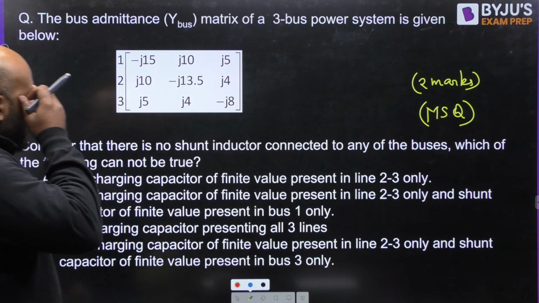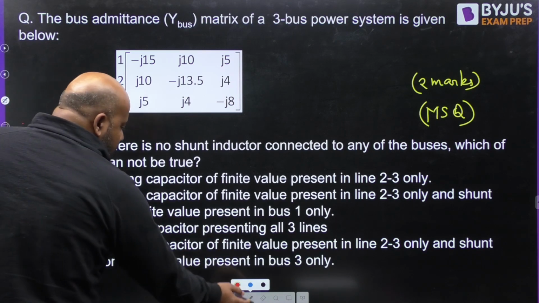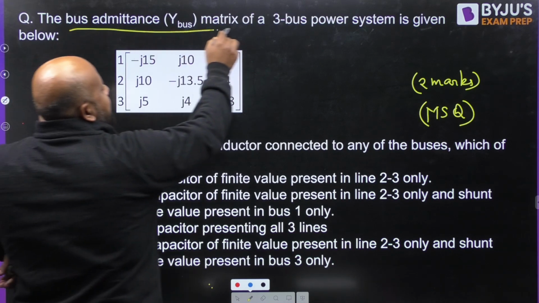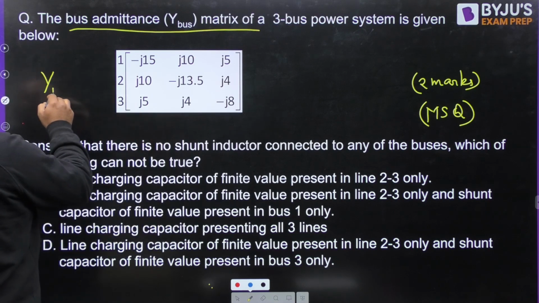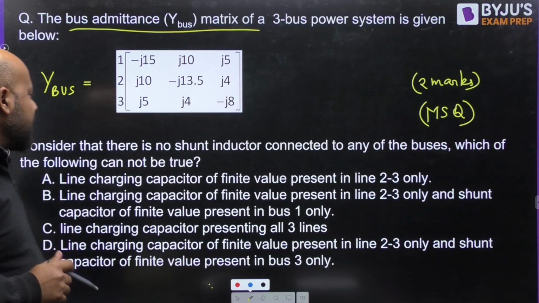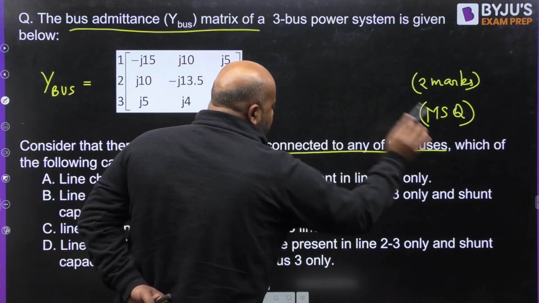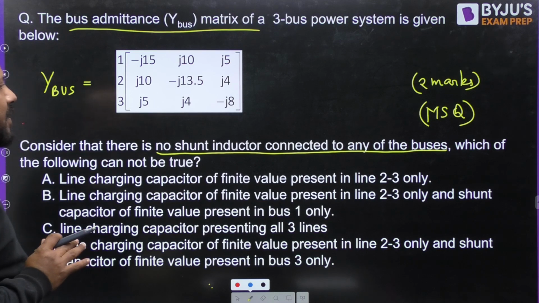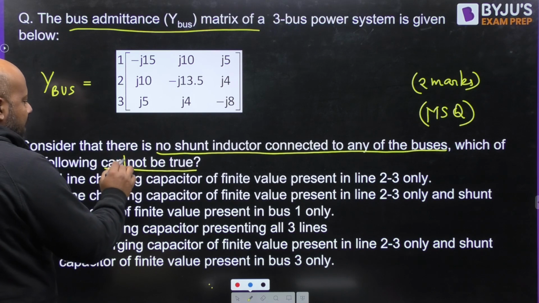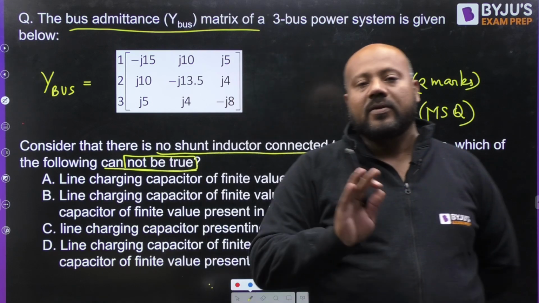Let us read the question carefully. See what the question is saying. The question is saying that a bus admittance matrix is given. So this is the Y bus. The elements of the Y bus are mentioned. Now he is asking, consider that there is no shunt inductor connected to any of the buses. This is one of the input statements given. Now he is asking which of the following cannot be true. So you have to find the incorrect statements, or mark the incorrect options as your answers.